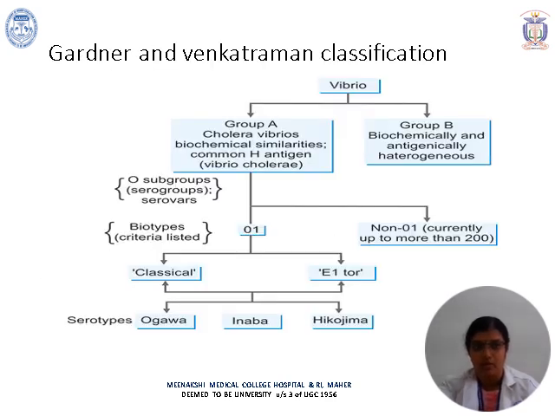And then came the proper classification of Gardner and Venkatraman. Here Vibrios are classified as Group A and Group B. Group A has the Vibrio cholerae Vibrios. Usually they are all similar but with a common H antigen. This Group A was then divided based on somatic O antigen into O1 and non-O1. Following that, O1 was again divided into classical as well as El Tor. Both classical and El Tor were also divided into serotypes Ogawa, Inaba and Hikojima.